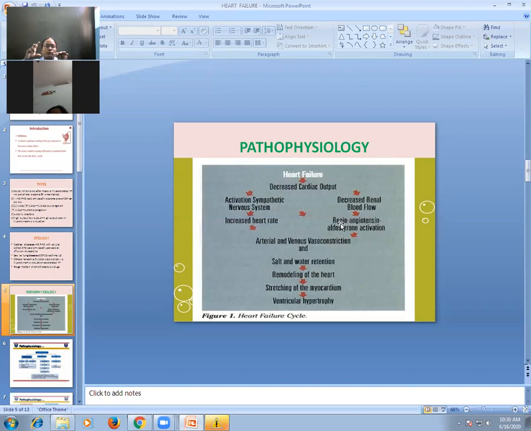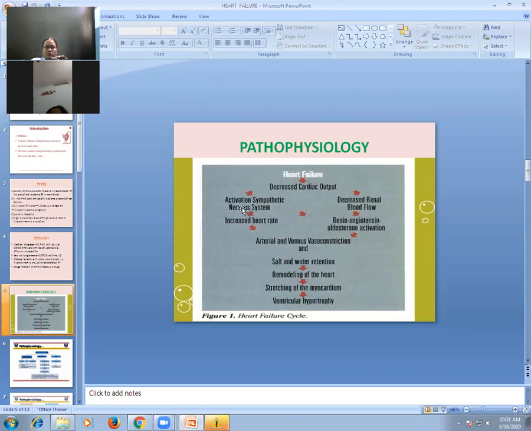So, the function of angiotensin 2 is to cause vasoconstriction. Angiotensin 2 causes vasoconstriction, increased blood pressure, so that the vital organs get adequately perfused. If blood pressure is increased because of vasoconstriction, their aim is to perfuse the vital organs, to perfuse every tissue of the body. They should get adequate blood supply. And the function of aldosterone is sodium and water retention. So this sodium and water retention in the body is responsible for edema.